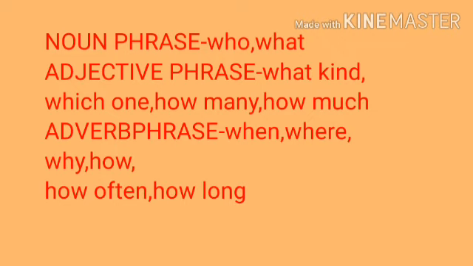If you ask a question like what kind, which one, how many, how much, etc., in order to get the other part as answer, then it becomes an adjectival phrase. And if you ask questions like when, where, why, how often or how long to one part of the sentence to get the other part as answer, then it becomes an adverbial phrase.